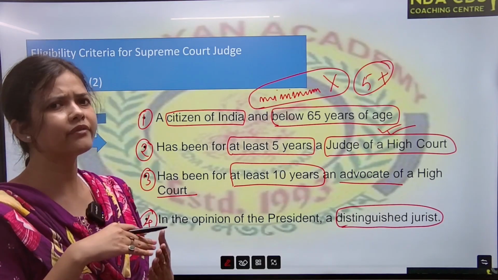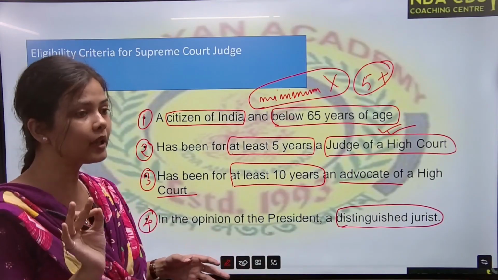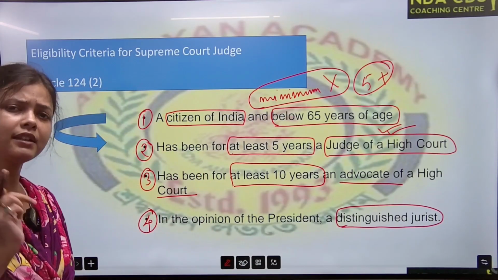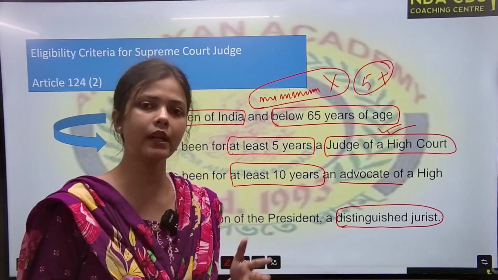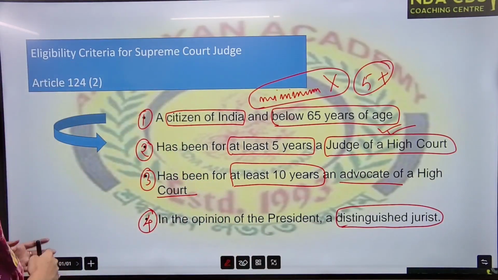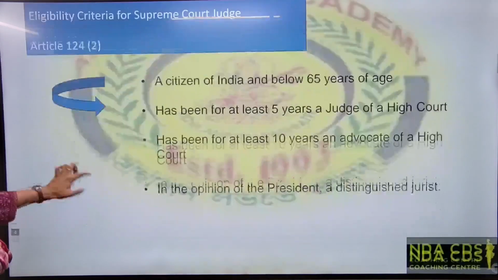You are very capable, very experienced in the field of law, then you can be considered a distinguished jurist, and it has to be considered by our President. Then your name can be recommended for the position of judge of Supreme Court. So these 4 points you should remember, very important. Moving to the next slide.